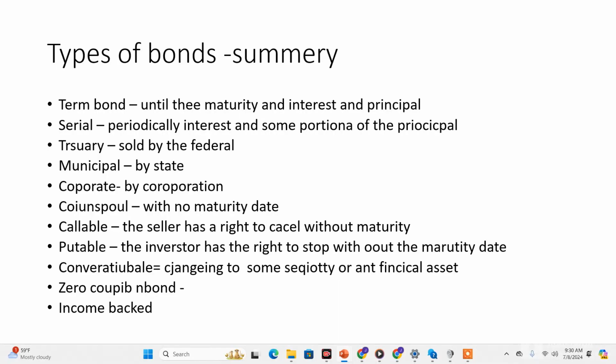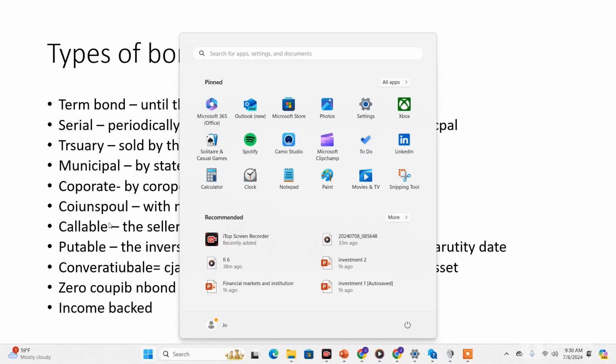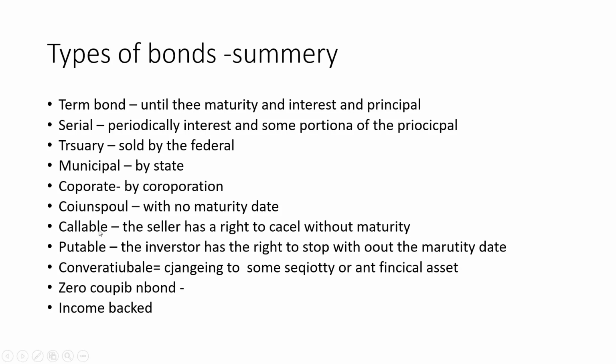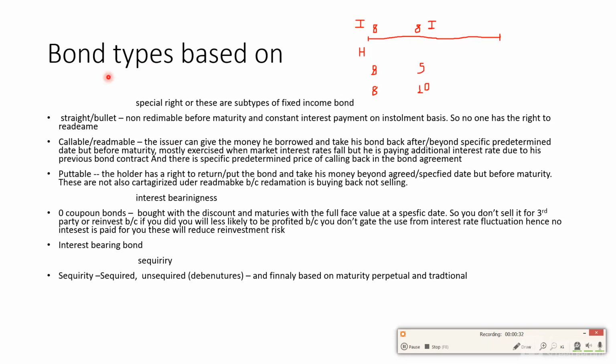There are different types of bonds, but we will not look at them now. We will look at them in future sessions. But now we will look at callable and putable bonds. When we classify types of bonds based on a special right given to one of the two parties, this is a specific type or subtype of fixed income bonds, because there are other types of bonds which follow a floating interest rate.